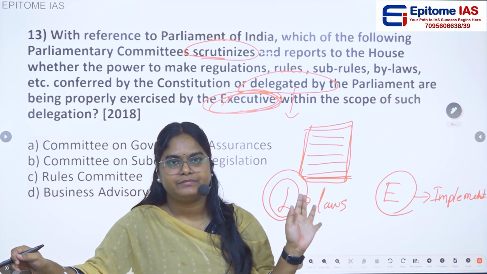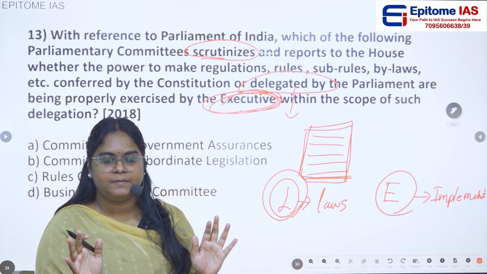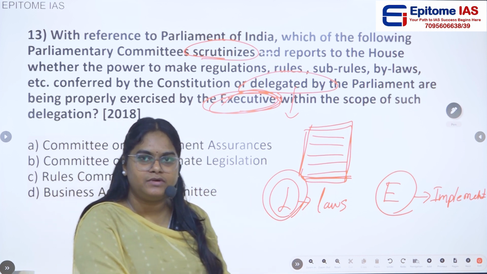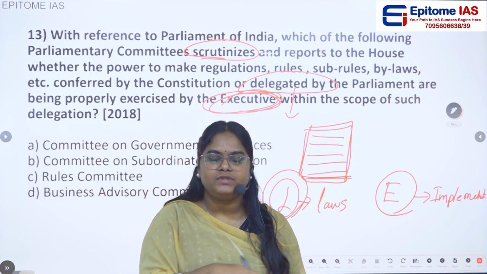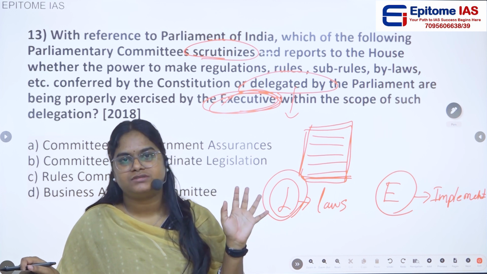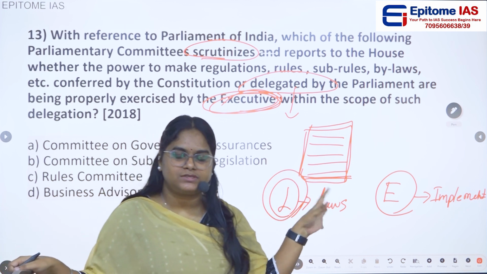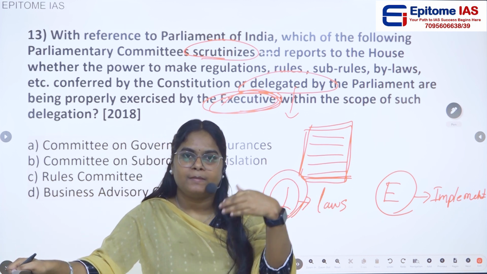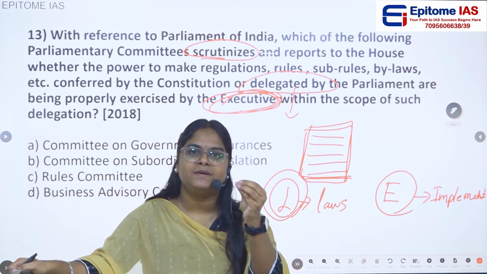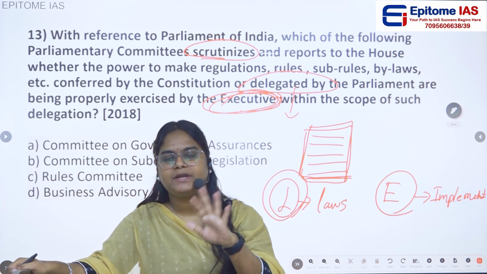Instead of enacting it properly by the parliament, they just give this power to the executive. Now the executive has the power of making some part of the legislation or the whole legislation. The act is already made by the parliament, but the executive has some power to make rules or regulations related to that act.